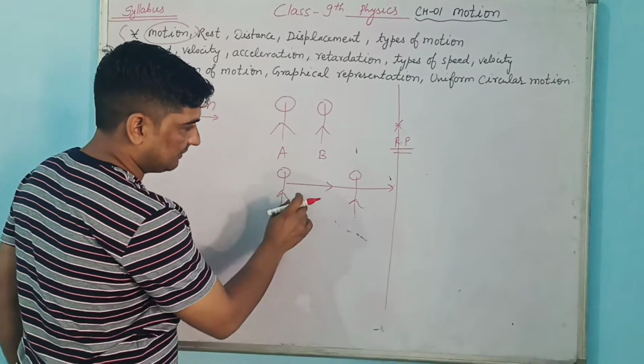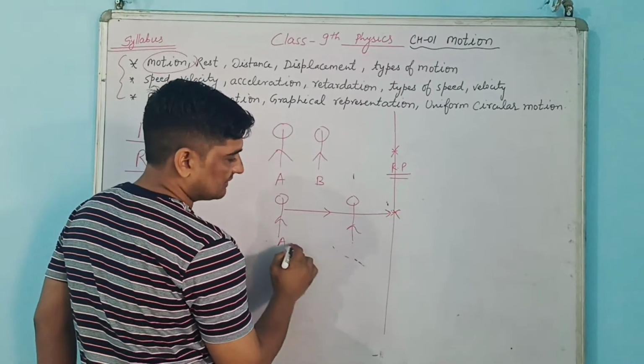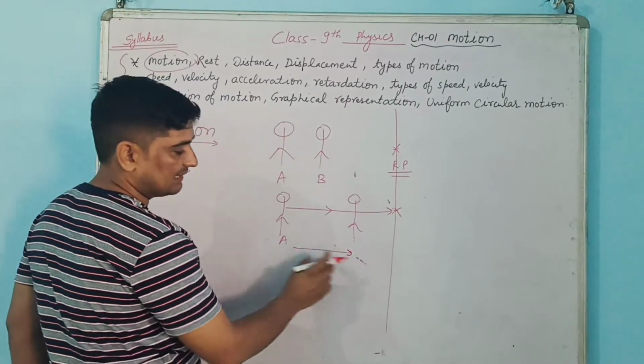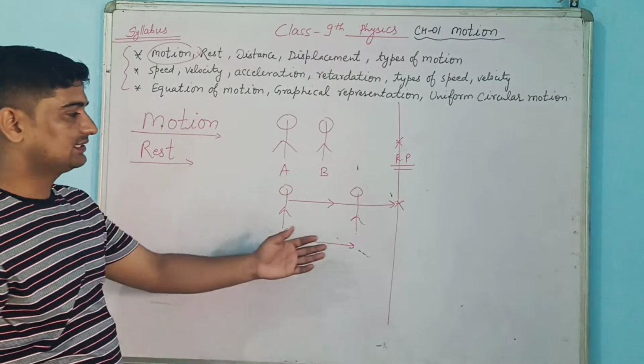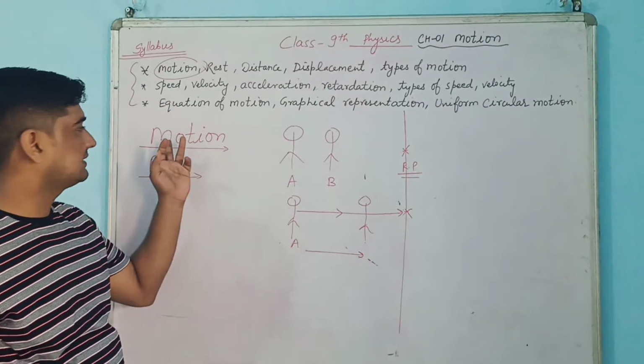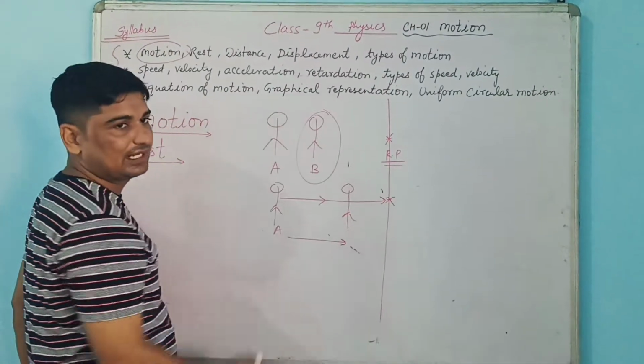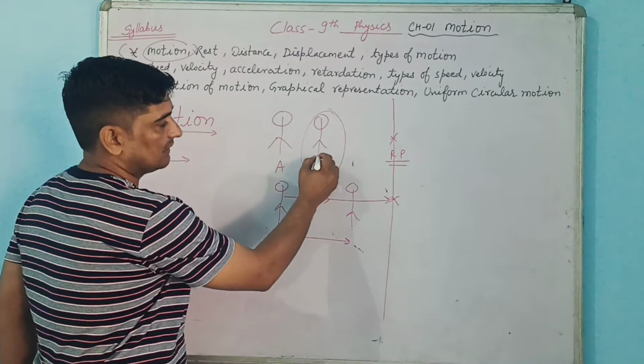So it means with time he has traveled something. With this reference point he has covered some distance, or he has changed its position. When an object changes position with respect to time or with respect to some reference point, then we call it motion. But at the same time person B is not traveling, so we will be calling it rest.